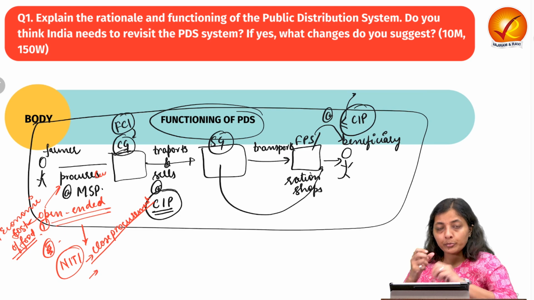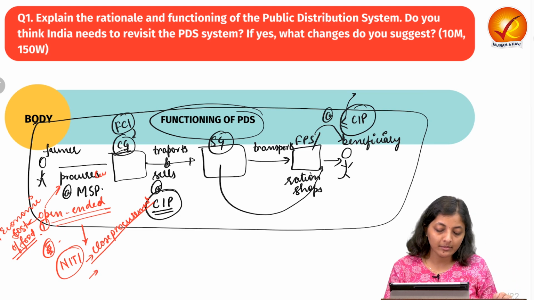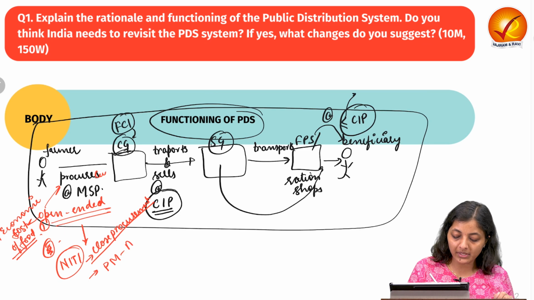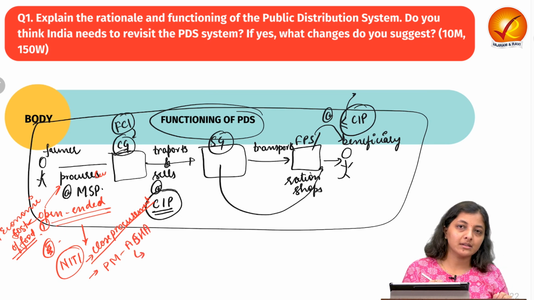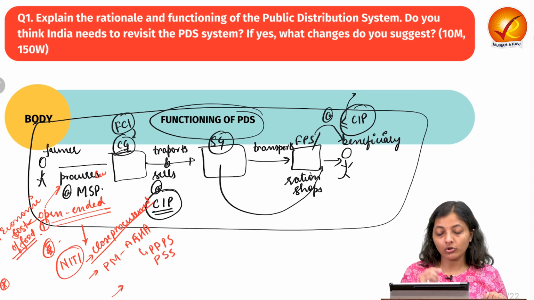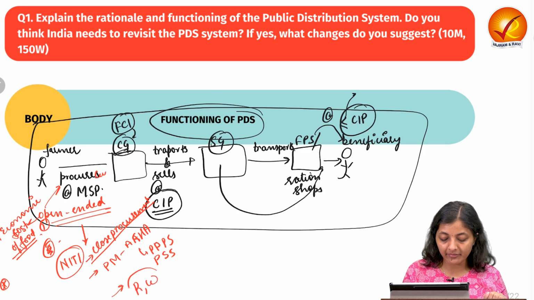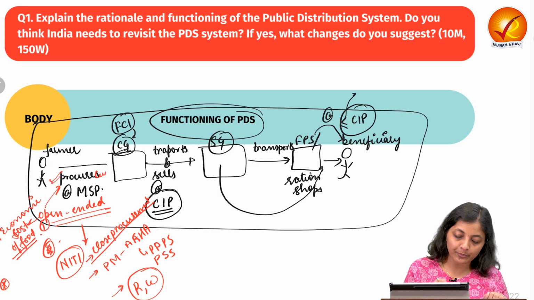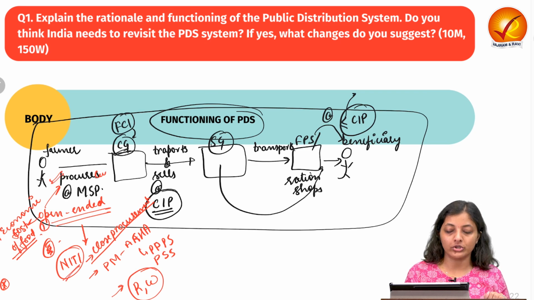And instead of procuring, try some other scheme like the government is doing, PM-AASHA. In this, there is the aspect of a price deficiency payment system, a price support system. And NITI Aayog is also saying that this procurement should not be limited only to rice and wheat. Instead, it should be diversified. So this is the problem here and this is the solution.